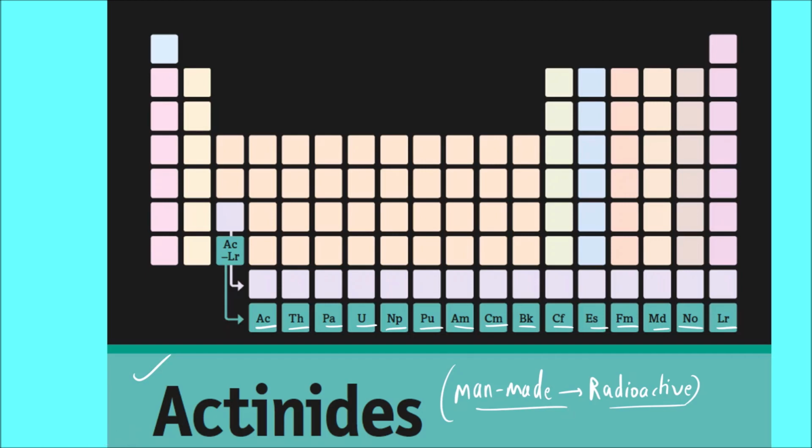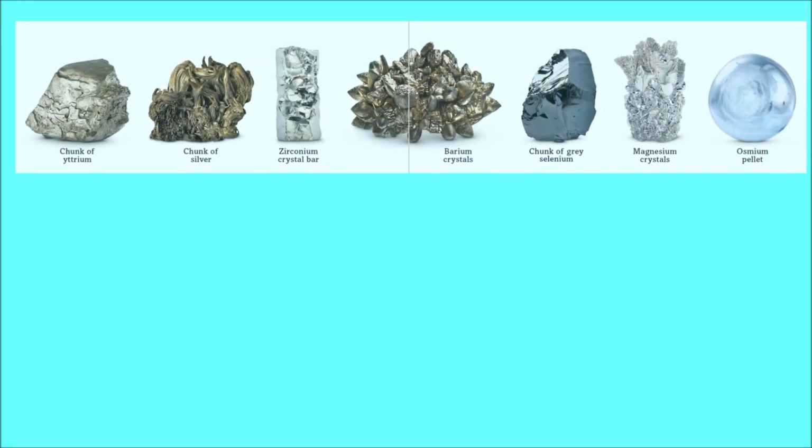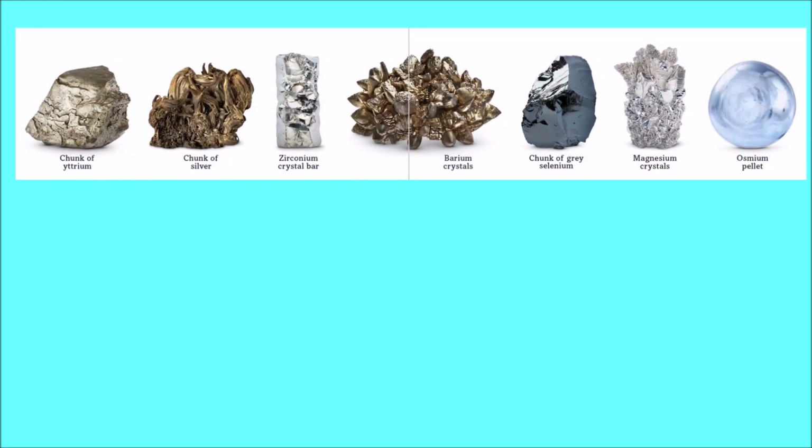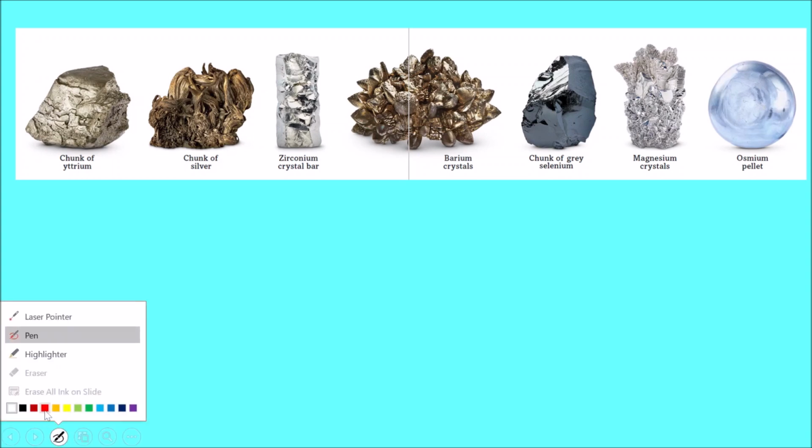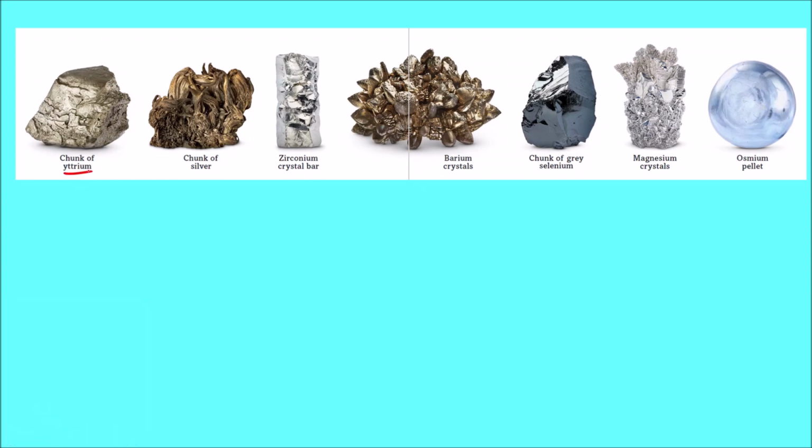Now everything is fine about the names of the elements and their classification, but how exactly do these elements look? This is a small glimpse of how these elements look. This is a chunk of yttrium. This is silver, obviously impure silver, which is oxidized, and that is why it is dark brownish in color. Actual pure silver is very shiny and lustrous.